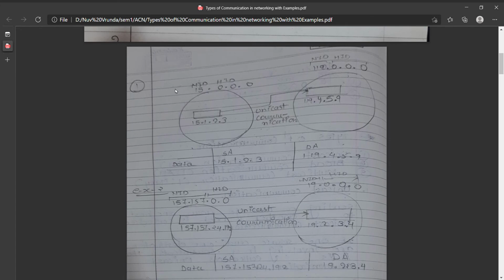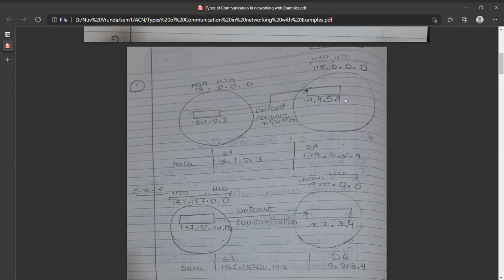What exactly is an example of unicast communication here? The circle indicates a network, and the rectangle indicates a host. The host IP address is 15.1.2.3. This IP address belongs to class A, so the network ID is 15, and the host ID part is 0.0.0.